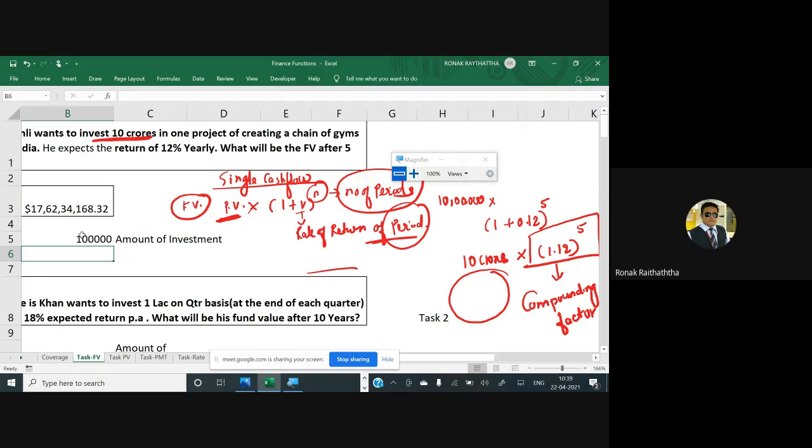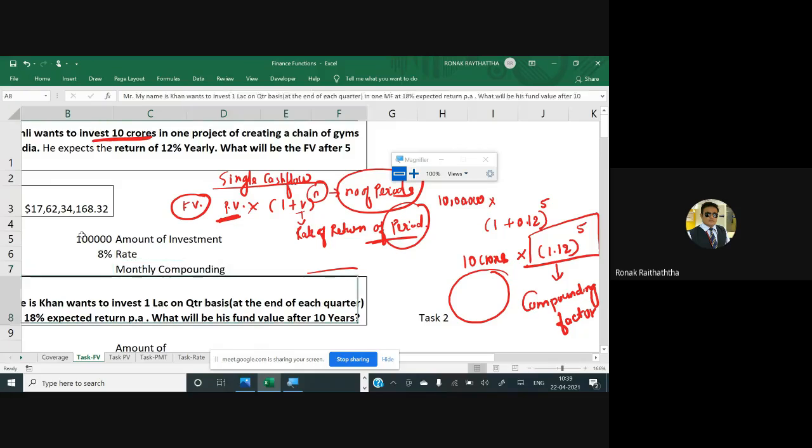And the rate of expectation of the return is say 8%. And compounding is say monthly. And you want the future value after say 8 years.